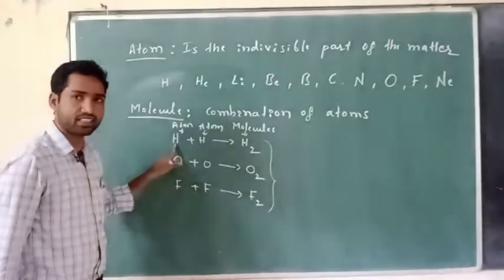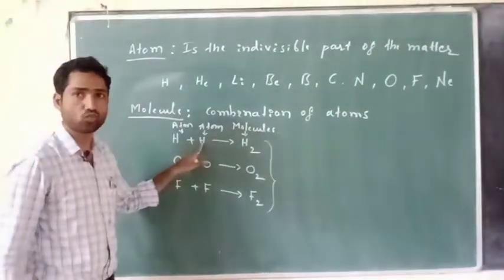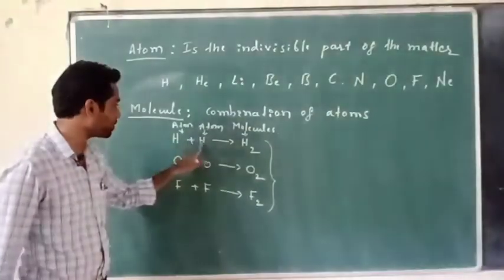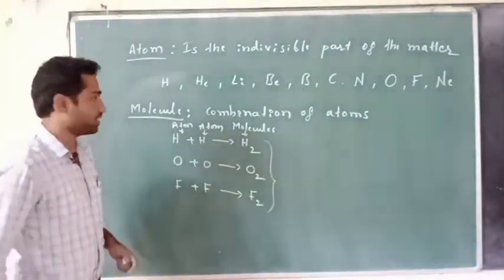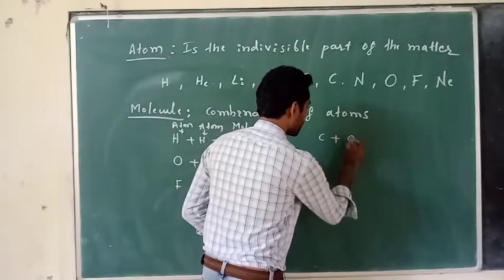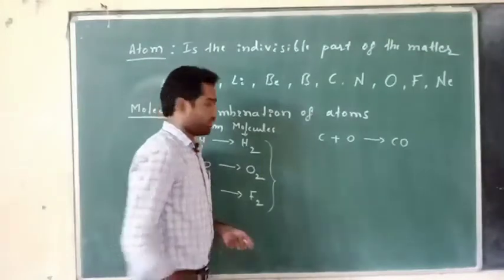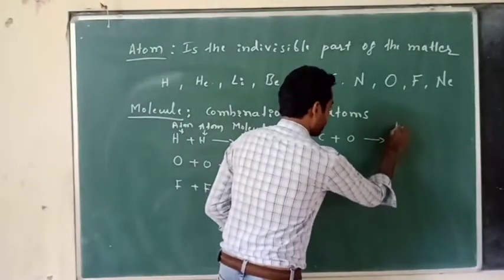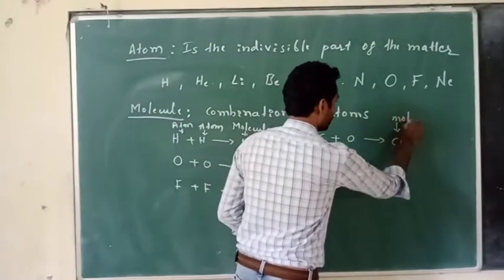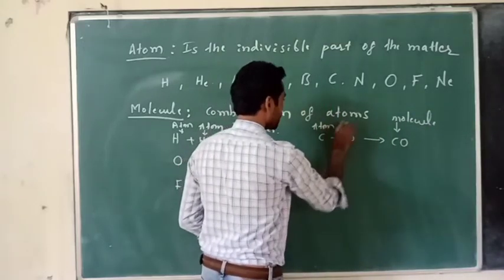In this case, the combining atoms are of the same kind. That is, only one type of atom is combining with each other. Right. Now let us take carbon combining with oxygen to form CO. A combination of atoms, therefore it is a molecule. So this is an atom, this is also an atom.